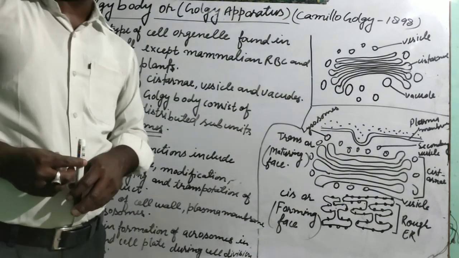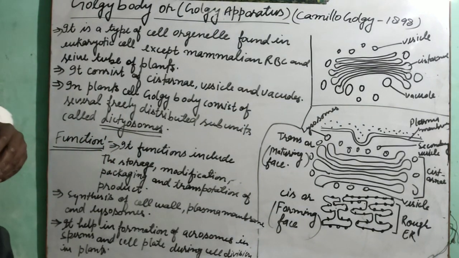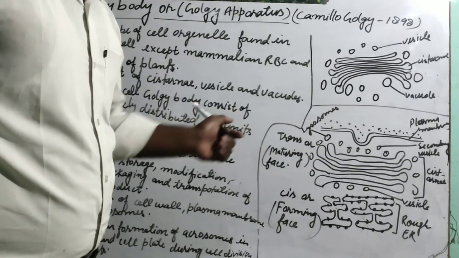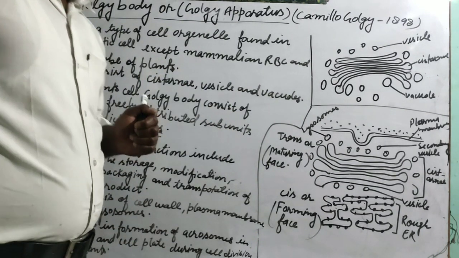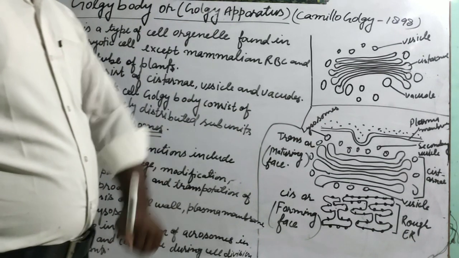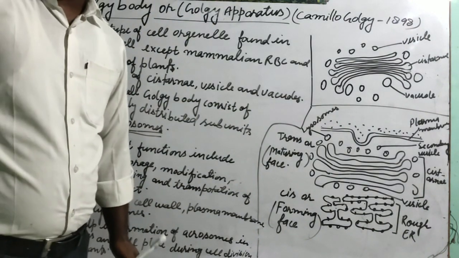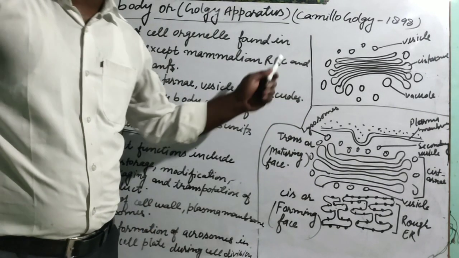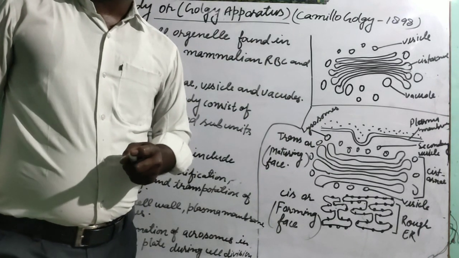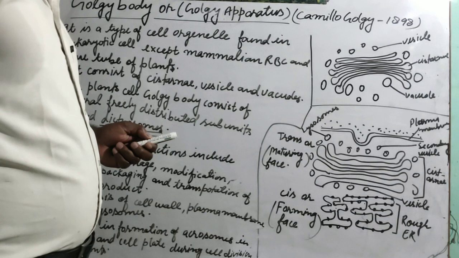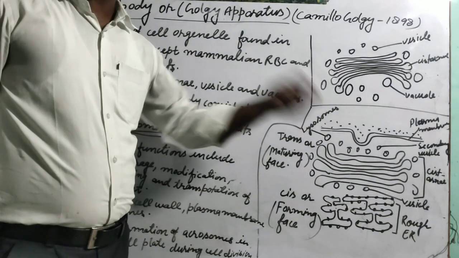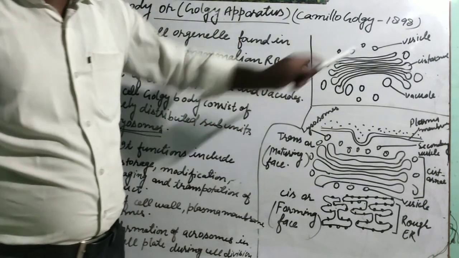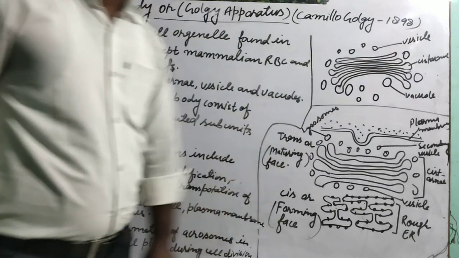Now we will see the lecture in detail. Students, this Golgi body is a type of cell organelle and it is present only in eukaryotic cells, not in prokaryotic cells. It is present only in eukaryotic cells, but it is not present in mammalian RBC. Mammalian RBC means RBC of the mammals, and it is also not present in the sieve tube of plants. A new word, sieve tube. What is the sieve tube? We will study in the next chapter, tissue. Students, this Golgi body consists of, you can see here, vesicles, cisternae, vacuoles and tubules also.